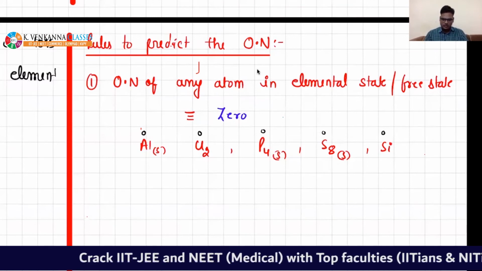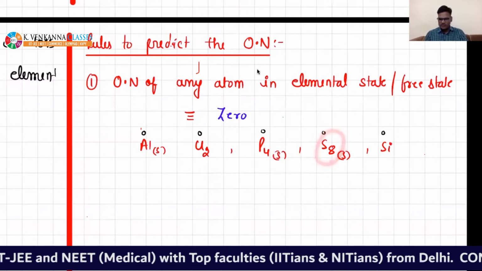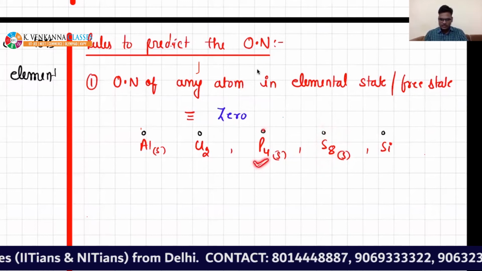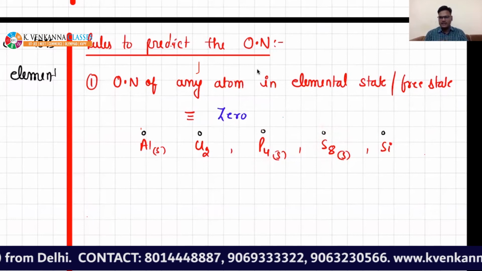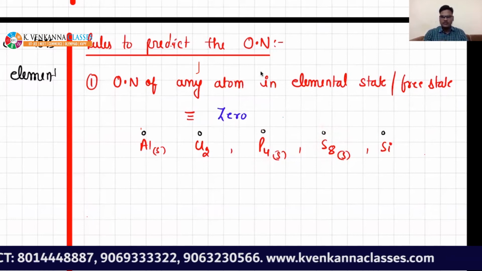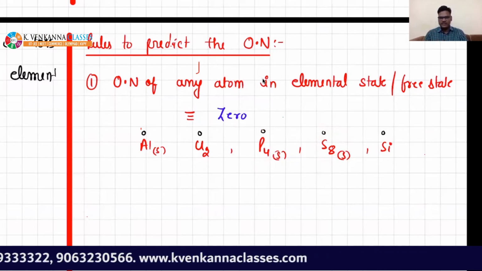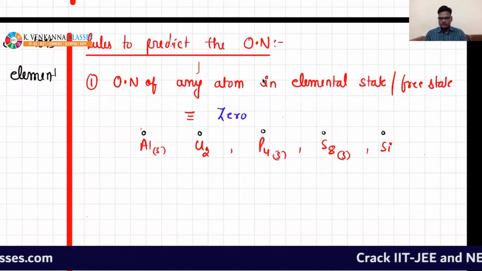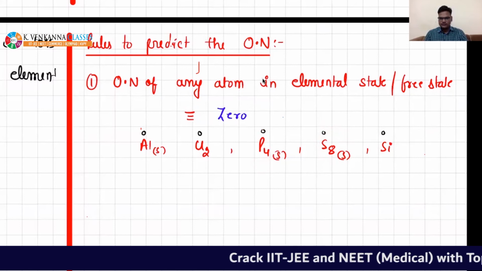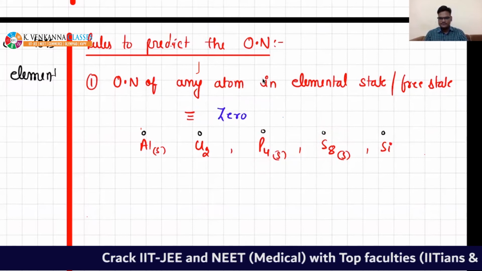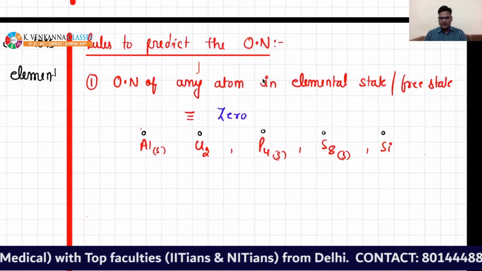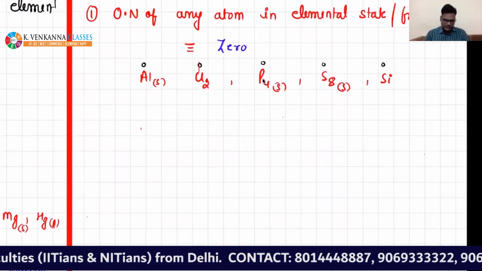If someone asks you the oxidation number of sulfur in S8, it will be 0. In phosphorus, it is 0. So if something is present in its elemental state, then its oxidation number becomes 0. Is that okay? Yeah, fine.